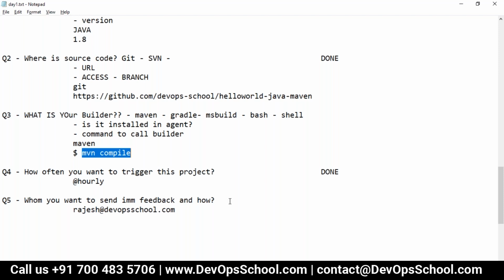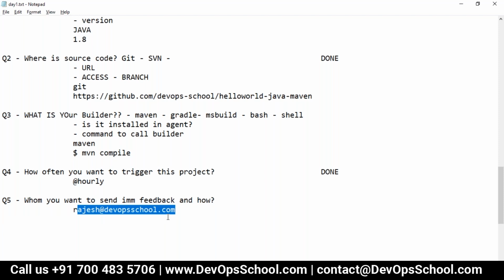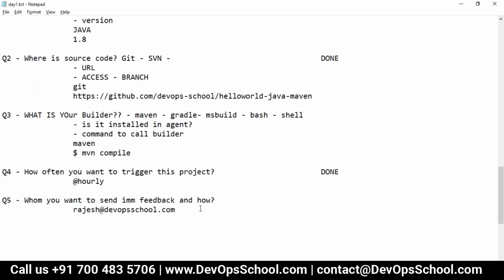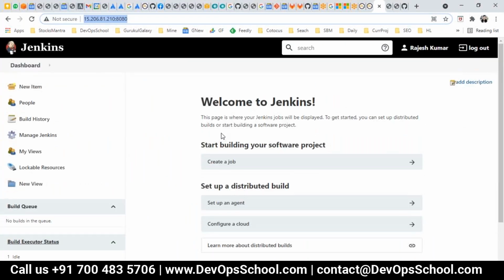How often you want to trigger this project? I want to trigger hourly. Whom you want to send an email to? I want to send an email to Rajesh. So all these questions you have to answer, and then once you have these answers, then you can jump to Jenkins. Is that helpful for everyone?